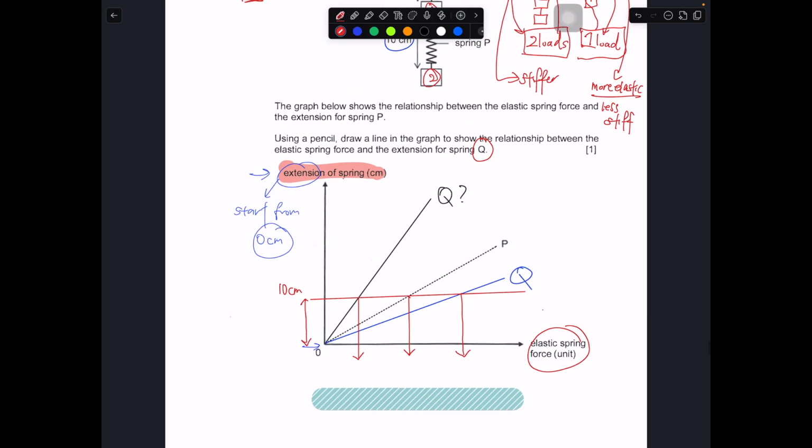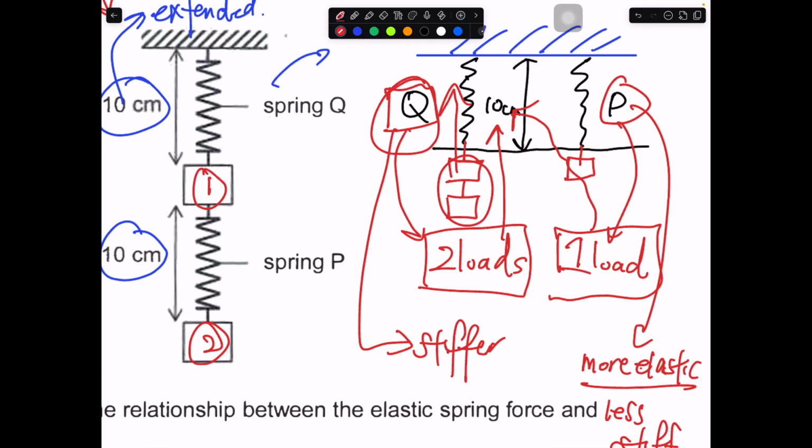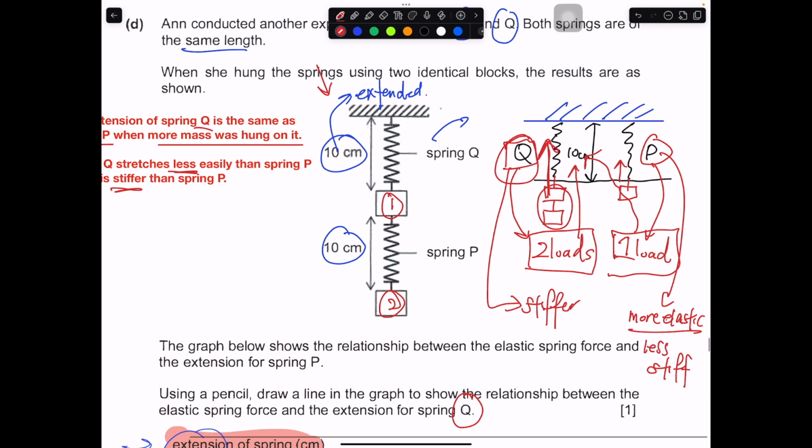Okay, so you can take a look at this. When Q is stretched to 10 cm, you have two loads. That means the elastic spring force for Q is actually much greater, because you have two loads each stretched to 10 cm. That means it's stiffer, and when you stretch it to the same length as P, the elastic spring force for Q is much greater and for P is much smaller. This is based on the idea that P is less stiff and Q is more stiff.